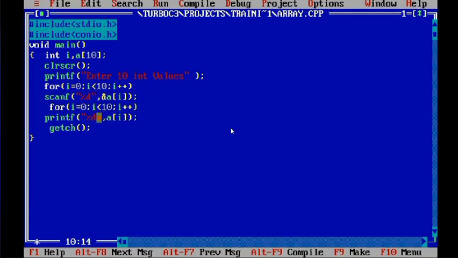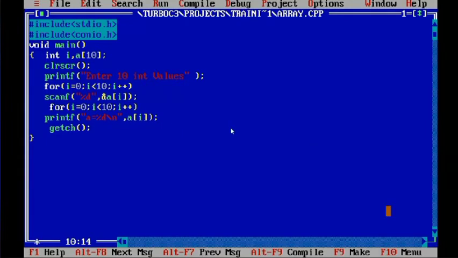I'll show you the other formatting syntax later. If you want to print something else, let us not complicate. Suppose I'm just writing A equals, and %d, so that you can at least distinguish the values.